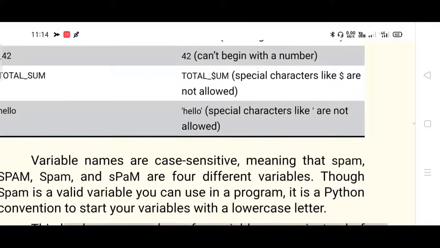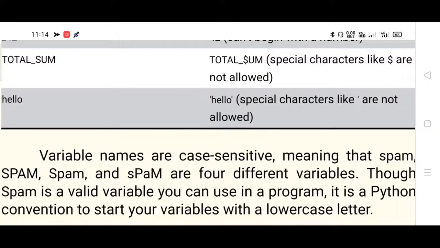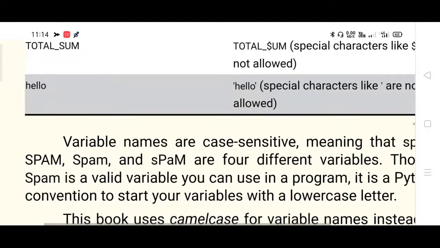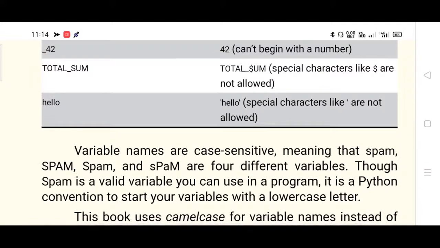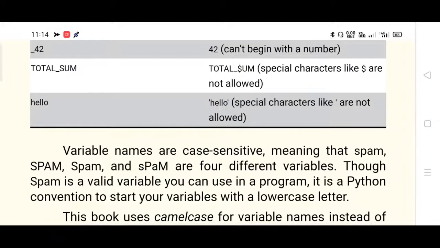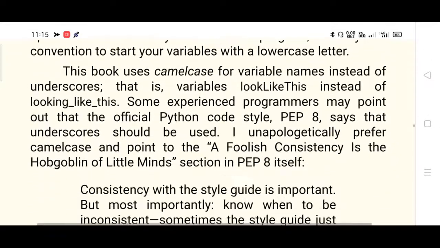Please remember, similar to other programming languages, this is also case sensitive. Variable names are case sensitive, so spam in small letters and SPAM in capital letters give different variables. Please remember, similar to your other programming languages, it's also case sensitive, especially the variables.